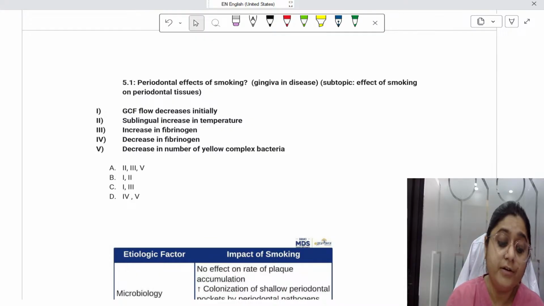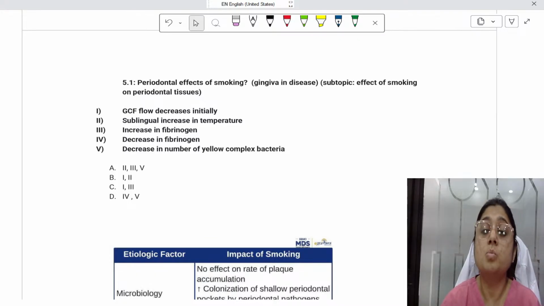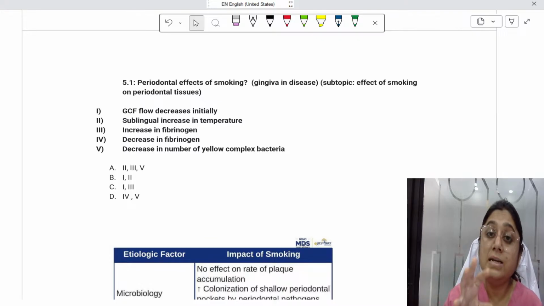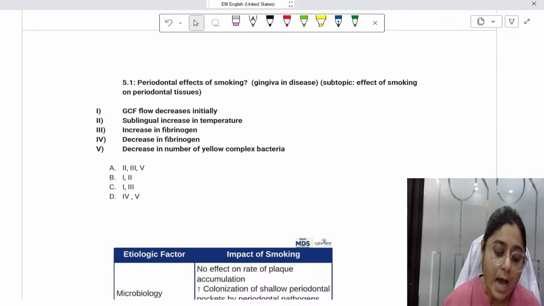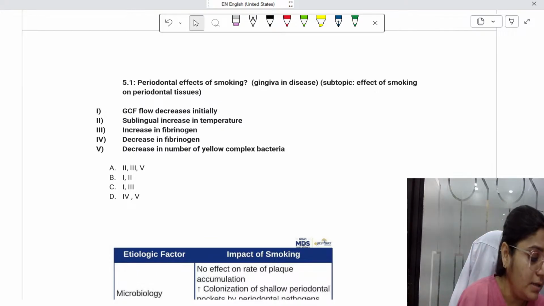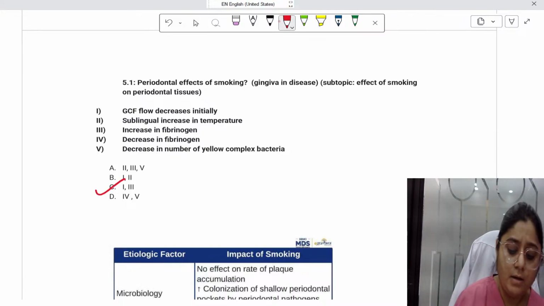Then option number five, decrease in number of yellow complex bacteria. No, all the periodontal pathogens in smokers increase. Why? When we are smoking, there is more carbon dioxide in the oral cavity, so more of an anaerobic environment is created in the oral cavity, which favors the growth of periodontal pathogens. Specifically the amount of red complex bacteria increases, and all other complexes also increase in smokers. So the answer to this question is option C, which is 1 and 3.